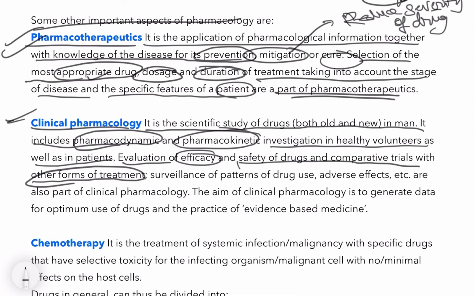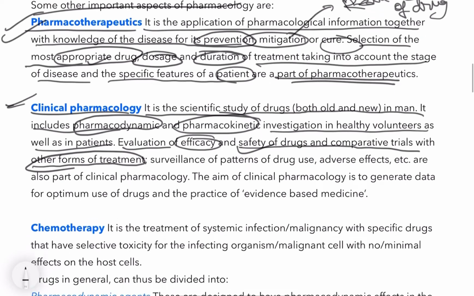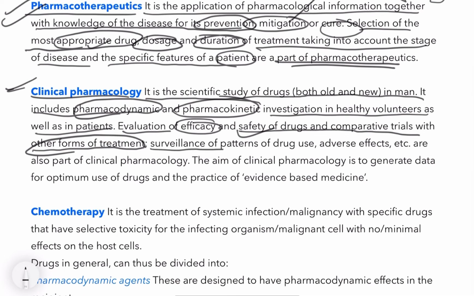It also deals with the safety of the drug, and comparative trials are done, like in the vaccine, various trials are done, then the vaccine is launched, and then even after the vaccine is given to the patient, they discuss some types of symptoms, that after taking this tablet or vaccine or medicine, these kinds of side effects will be there. So clinical pharmacology discusses all these things, like pharmacotherapeutics discusses the dosage of drug, duration of drug, like that. Surveillance of a pattern of drug use, in which way it should be used, adverse effects, etc. are also part of clinical pharmacology.